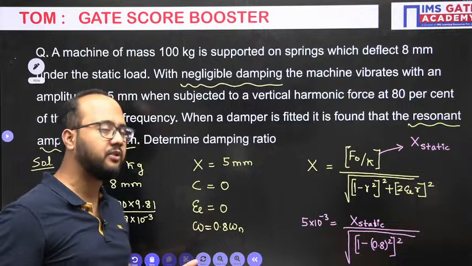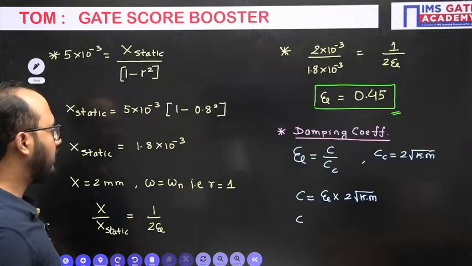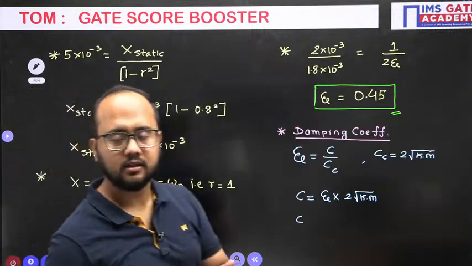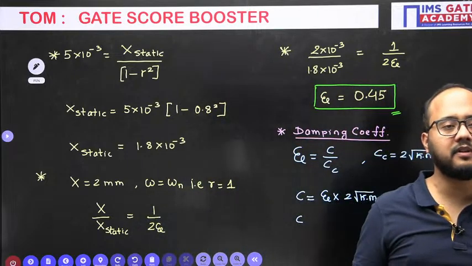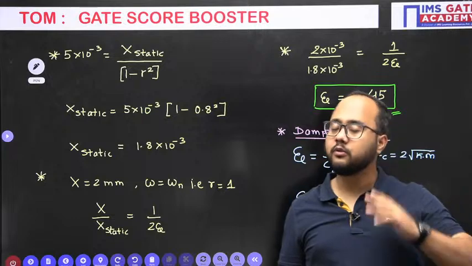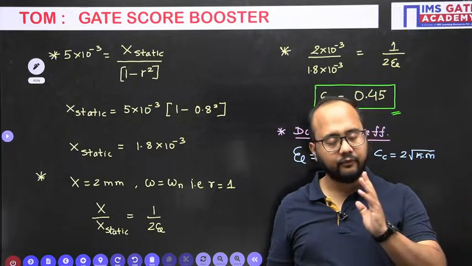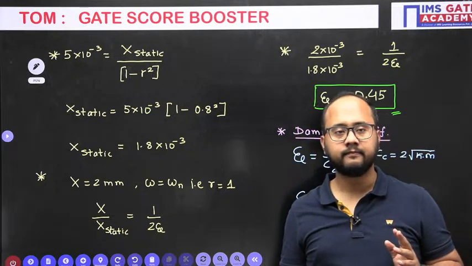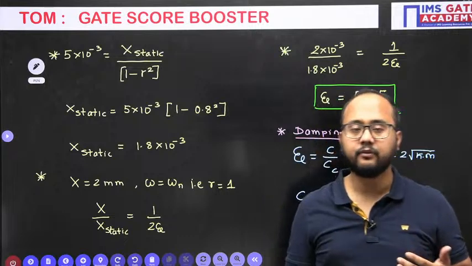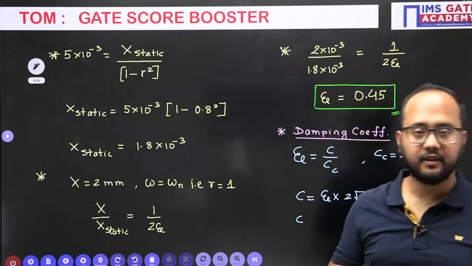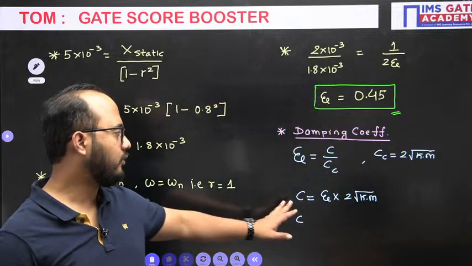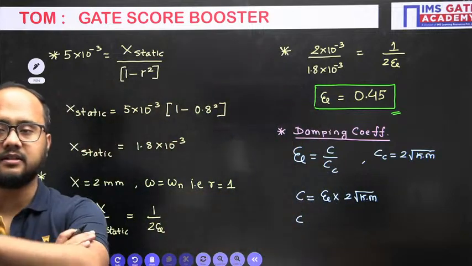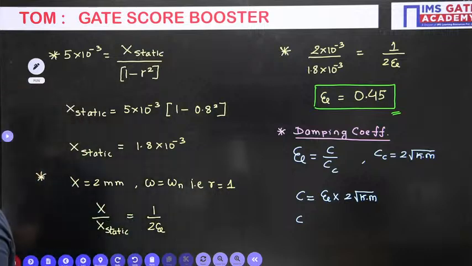That is a standard unit. Obviously in the question they will give Newton per mm or Newton per centimeter, like that. At that point of time you should immediately understand we have to change the unit. Got it? Now please calculate this damping coefficient finally. Last part, everyone.